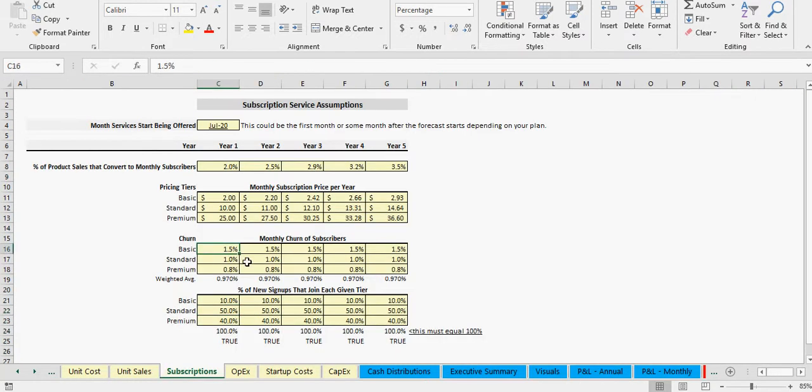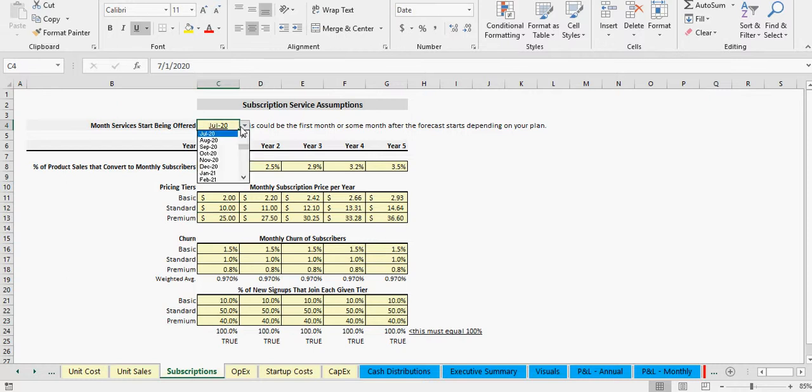You've also got churn, because obviously everybody that signs up is not going to sign up forever. So there's likely going to be some churn there, which you can define. This is a monthly churn rate, and you could change it. It could be different for each pricing tier as well. And then you've got your pricing of the tiers, which is the whole reason we got to do tiers, is so you can have the optionality to have different price ranges. If not, and if something's not required, you can always just zero it out, and that will not be a problem.